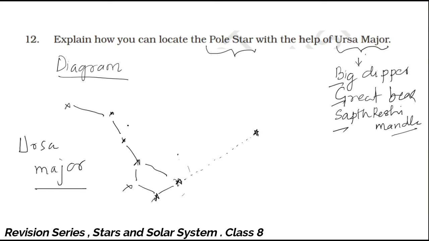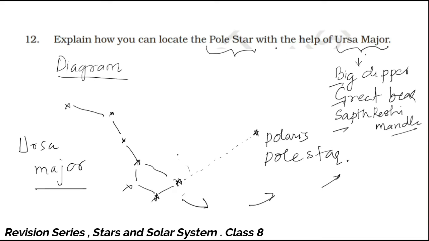So if you can locate this Ursa Major, this is the way you can draw an imaginary line and it meets with a star which is called Polaris, or the pole star. Now sometimes it will not appear like this, it will keep moving around the pole star. All the stars will be moving around the pole star. We'll come to that concept a little later again in the same video. So you will find this in a different way.